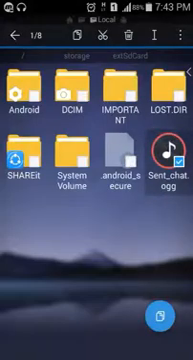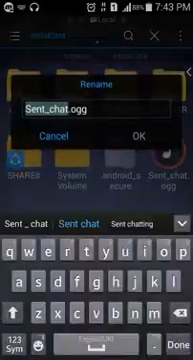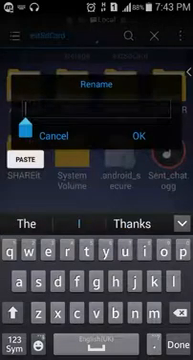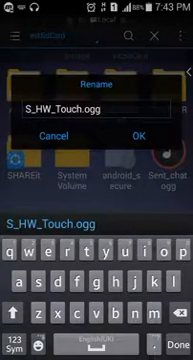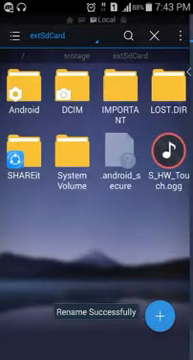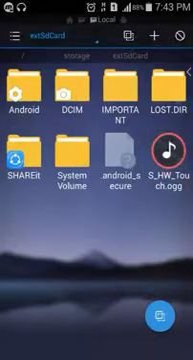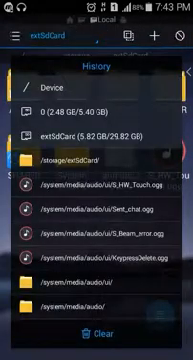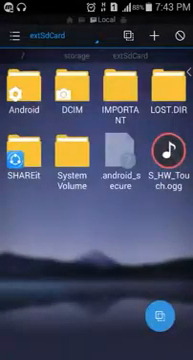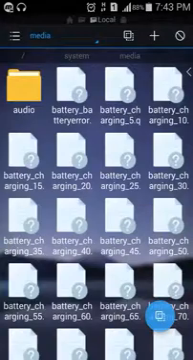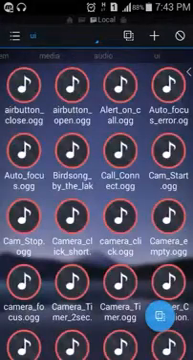Click on that, rename, and then paste here the original file name. Click on OK. Now we will cut and paste it to the real location from where we copied it. Now we will go to device, system, media, and then audio, and then UI, and paste it.